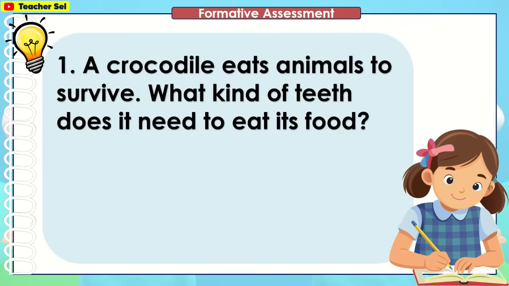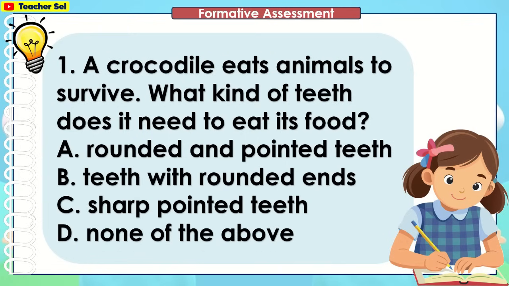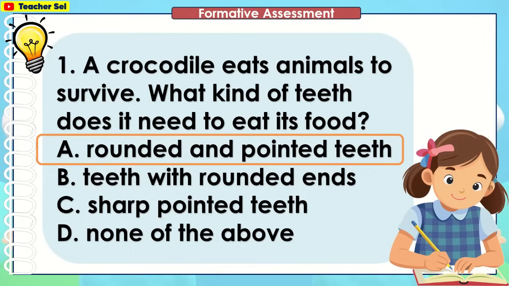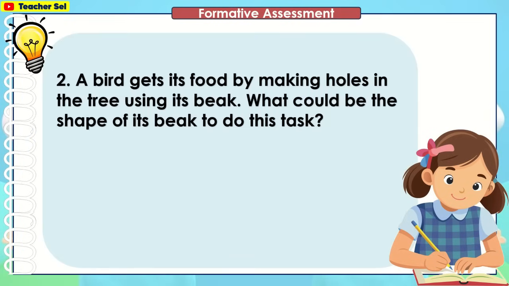A crocodile eats animals to survive. What kind of teeth does it need to eat its food? You're right. The correct answer is letter A, rounded and pointed teeth. A bird gets its food by making holes in the tree using its beak. What could be the shape of its beak to do this task?